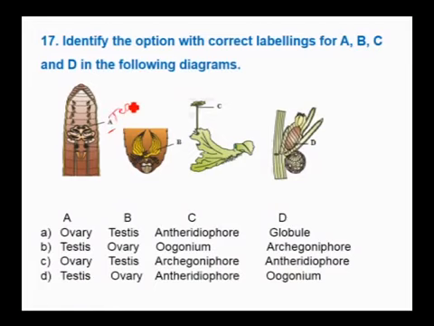A is the testis. B is a section of the cockroach. Cockroach exhibits sexual dimorphism, so sexes are separate. So, this is the structure of ovaries. Ovaries. Then the third one, here the Marchantia.